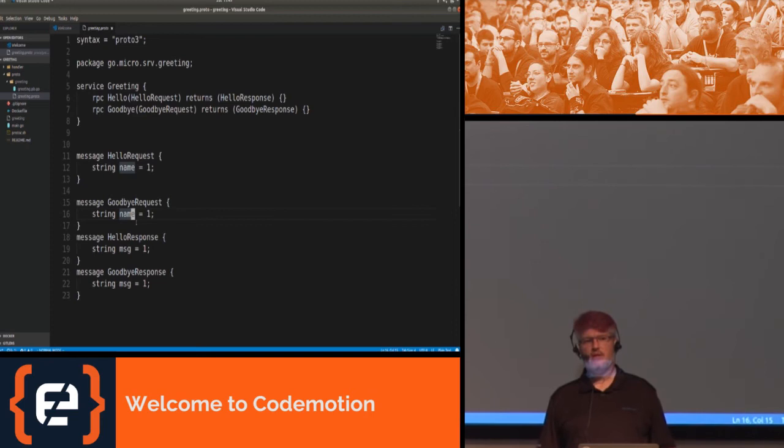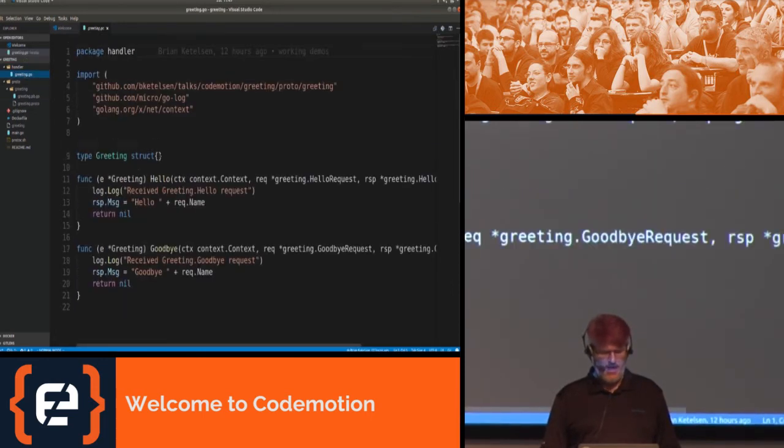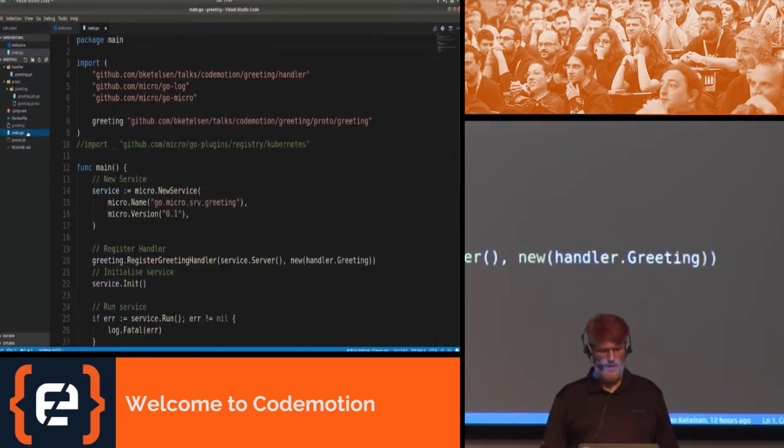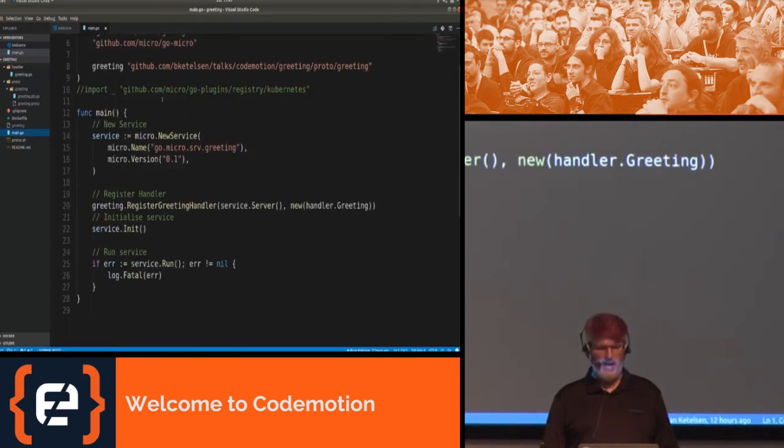You can see pretty clearly we're going to say hello and then the name that you pass in, or goodbye and the name you pass in. The handlers are tiny. We have a handler that adds hello and the name that's passed in, and a handler that adds goodbye and the name that's passed in. In main, again, we register the handler.